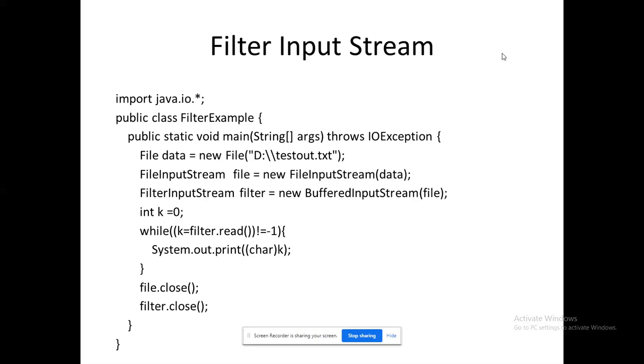Okay. So here I am creating my filter, and that filter is going to be like a container. Okay, an empty container. Already data is available in the container. That container is called buffer. Okay. So from hard disk, the data available in the file is being transferred into the buffer. Buffer is a temporary storage area. Okay. From the buffer, I am going to take the data and display it in the console. This is the job this program is doing.